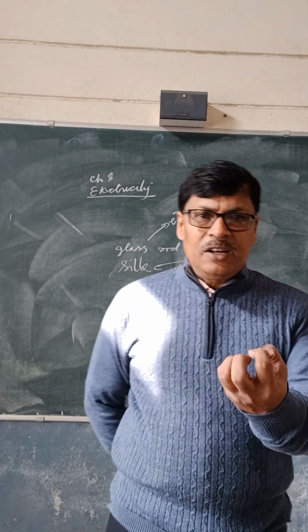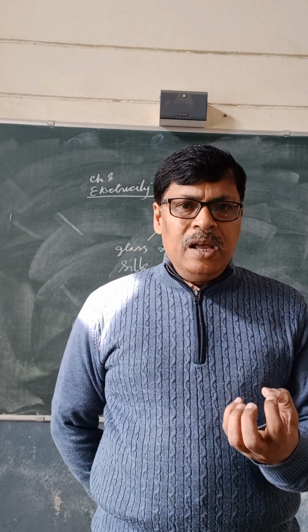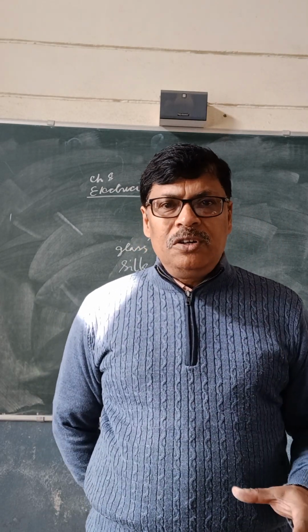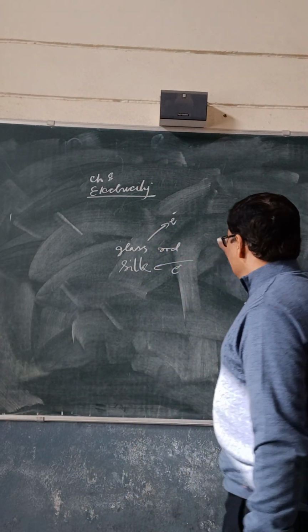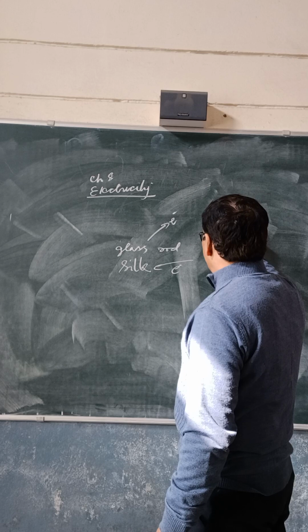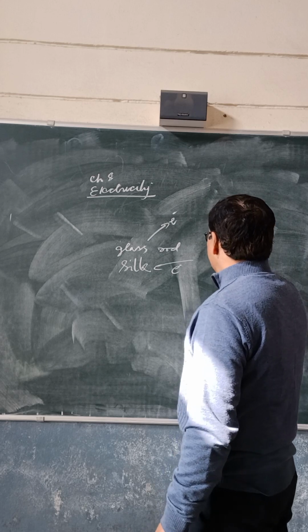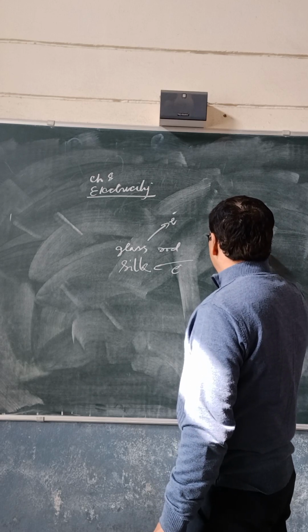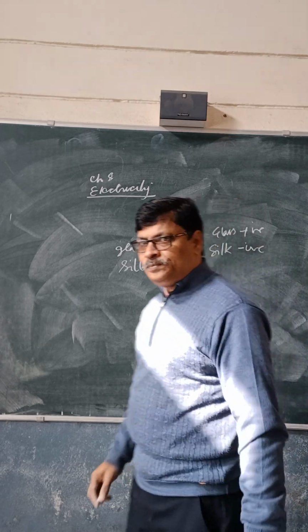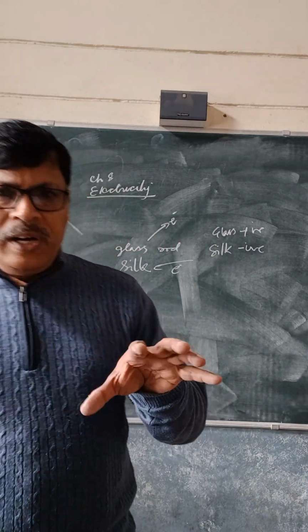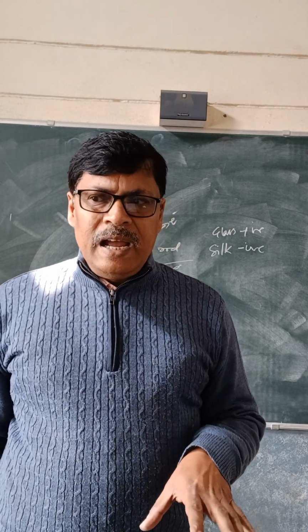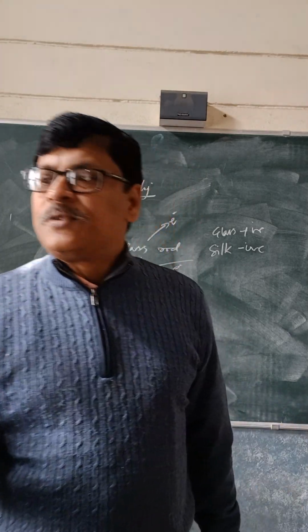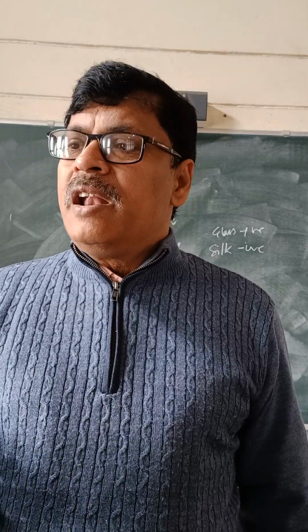So silk gets electrons, so it becomes negatively charged, and glass loses electrons, so it becomes positively charged. In this case, the glass acquires positive charge and silk acquires negative charge, and the whole substance is charged now.